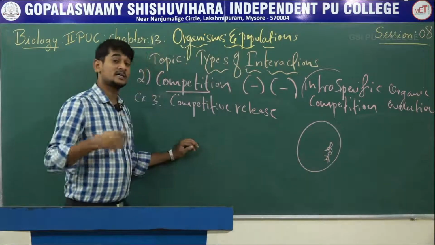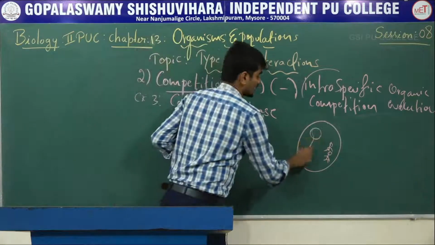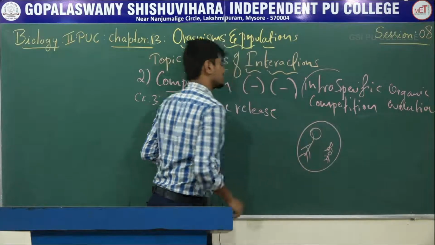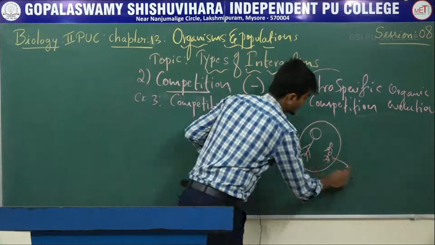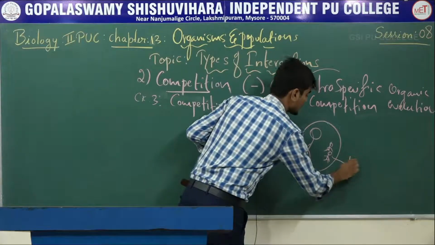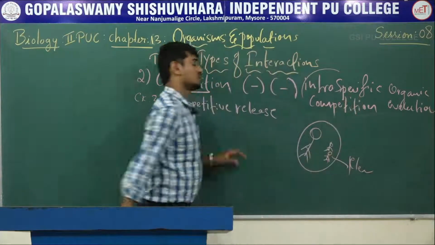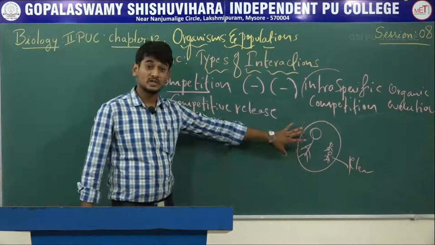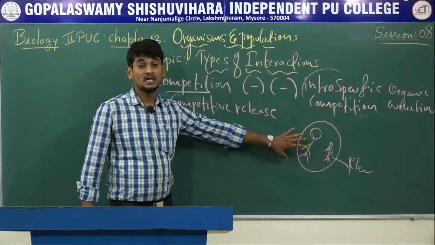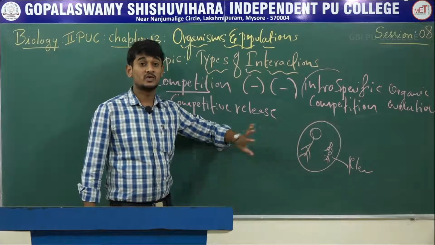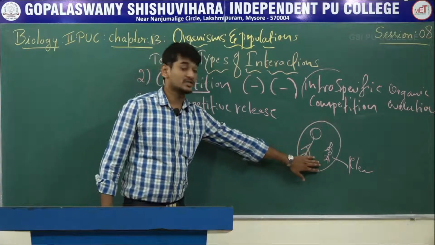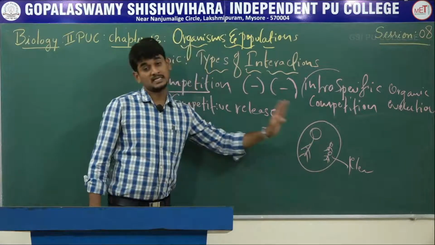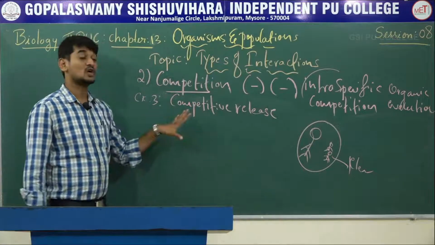When a large sized species enters this geographical area, automatically the small sized species are eliminated from this area because the large species needs to expand its distributional range. So this is called competitive release.